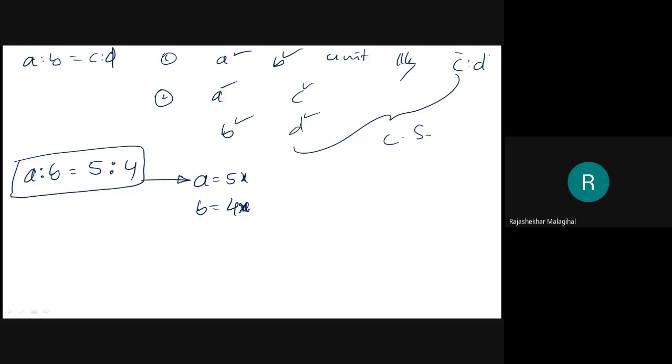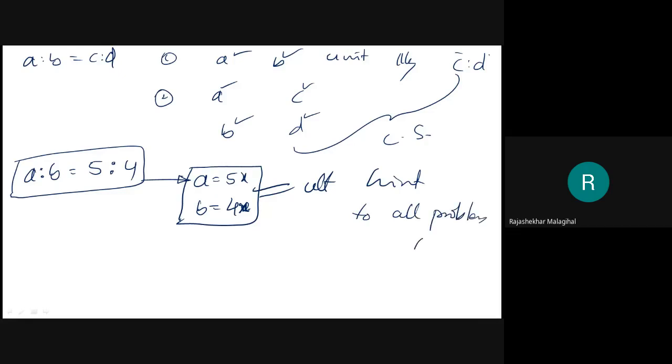5 times and 4 times, but times what? Times that number or some material. Therefore, I have to use x here. That is, A is to B equal to 5 is to 4 means I can write it in a meaningful equation, that is A equal to 5x and B equal to 4x. This is the ultimate hint to solve all problems in ratios and proportions. Whenever they give it like this, you need to convert it into a meaningful statement like this.